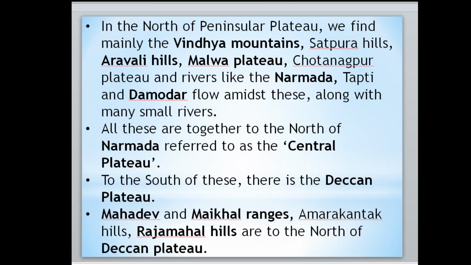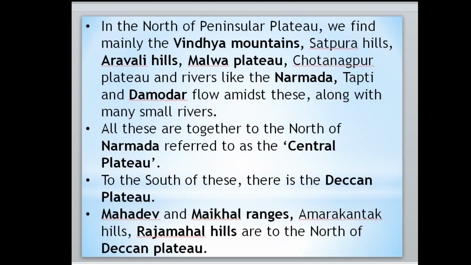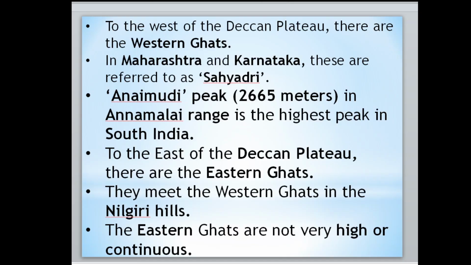Then move to the next. Here we have the Mahadev and Maikal range, Amarkantak hills, and Rajmahal hills in the north of the Deccan plateau. Here the Maikal range is there. Then Amarkantak will be here. These are all in the north of the plateau. Then move to the next point.